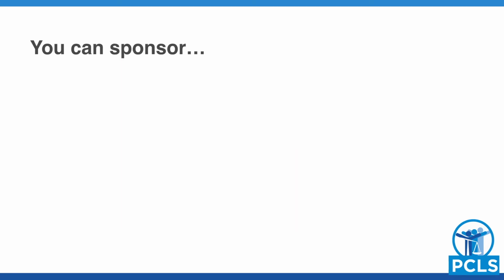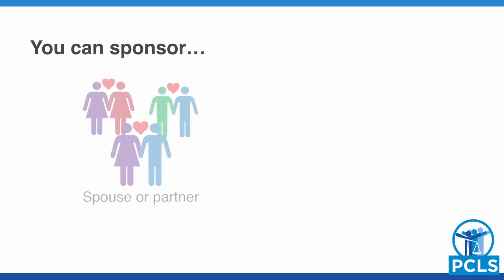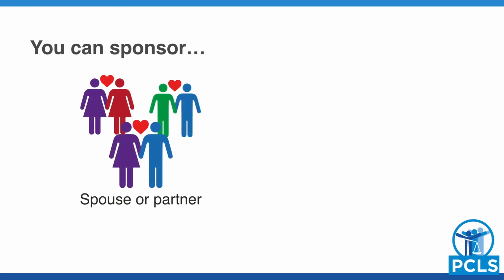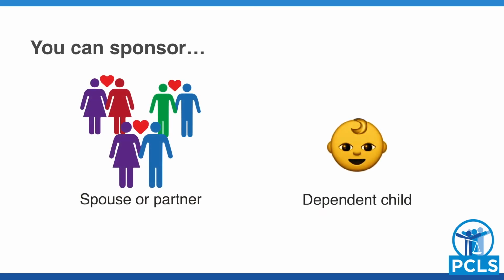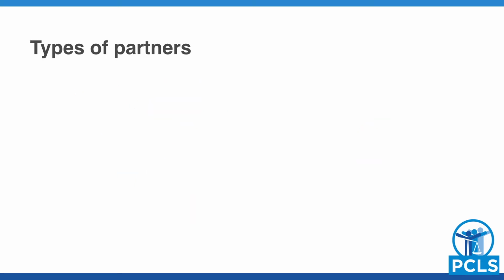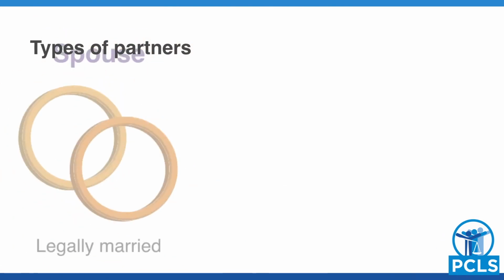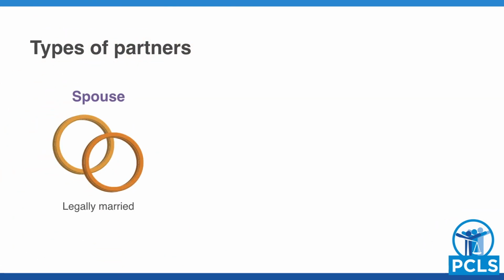If you are eligible to sponsor, you can sponsor a spouse, common law, or conjugal partner, a dependent child, or you can also sponsor a family member of a sponsored person, such as a child or a spouse of a sponsored person. What is the difference between a spouse, common law partner, and a conjugal partner? A spouse is someone who is married according to the law of the country where they were married. The marriage must also be valid under Canadian law.